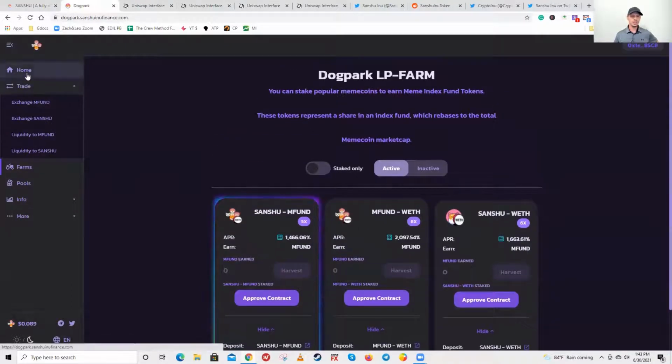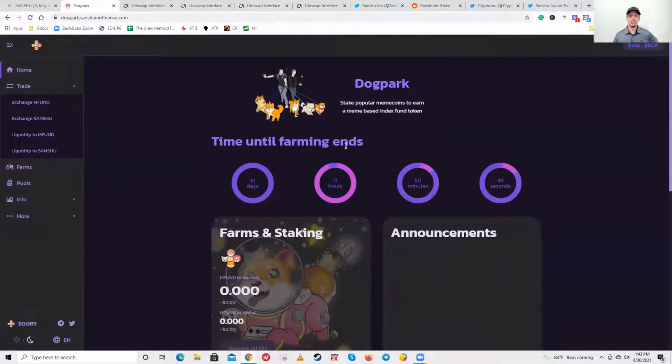Now, I want to share one more thing too. Okay, so time until farming ends, 51 days. Some people were confused. I read on Twitter, they didn't know if that meant farming's going to be completely done. So that's something they might want to communicate with people. Some people thought it might be when a new token or coin gets released into the dog park.